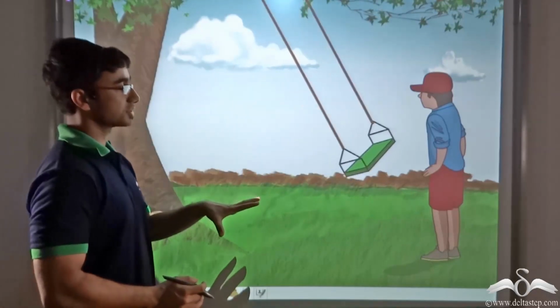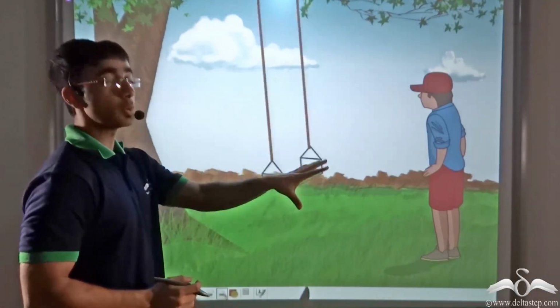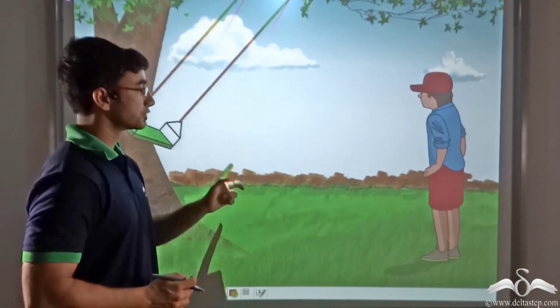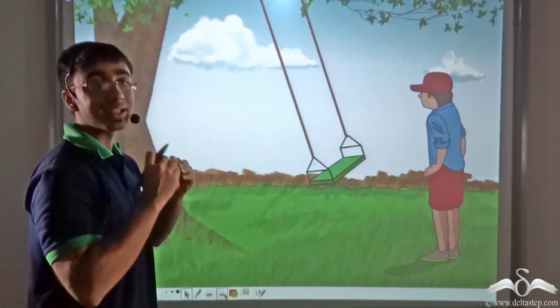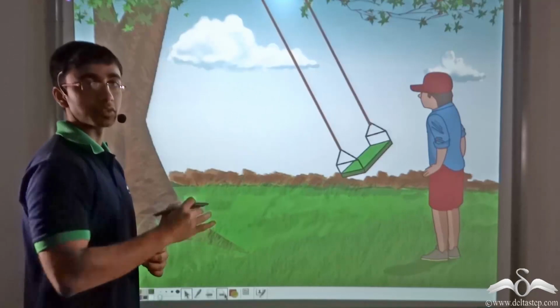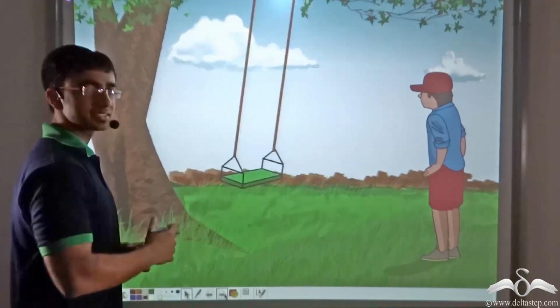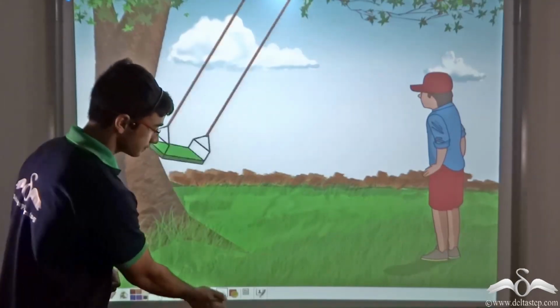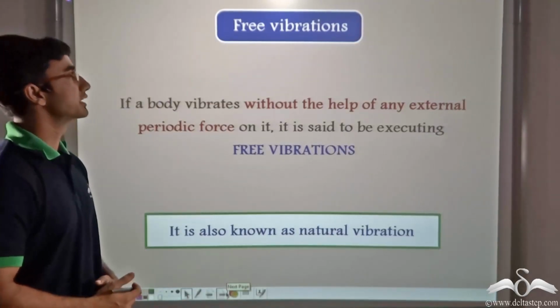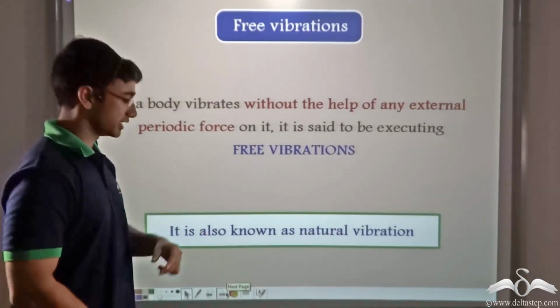So under this circumstance, unless and until the boy wants the swing to stop, the swing will continue swinging forever, like literally forever. So what is this kind of a vibration known as? This kind of a vibration is known as free vibration.